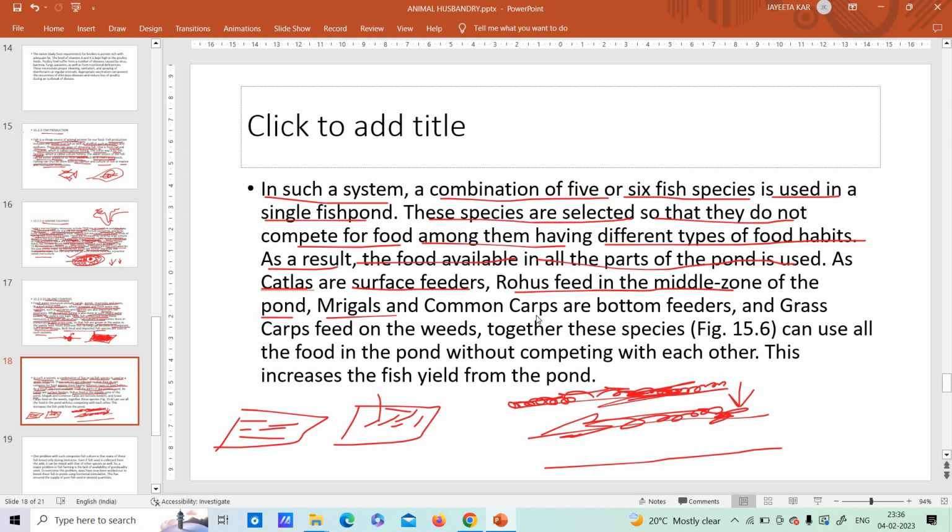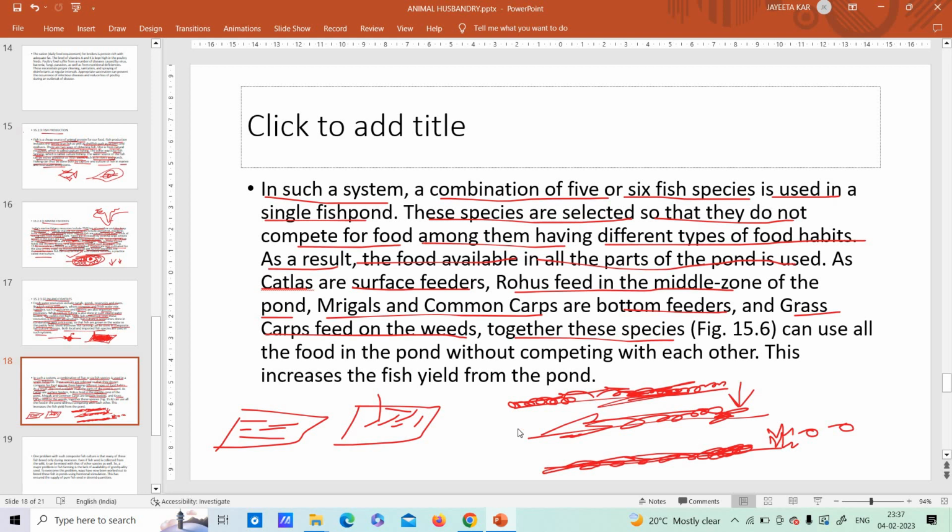Mrigals and common carps are bottom feeders. That means this is the bottom portion, so mrigals and common carps will have the food that is present here. And grass carp feeds on the weeds. Together these species can use all the food without competing with each other. Inside the pond there will be small grass and weeds also. So these weeds are being eaten by whom? By the grass carps. Understood?